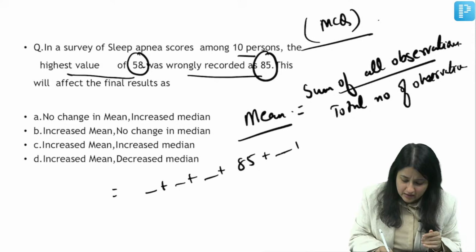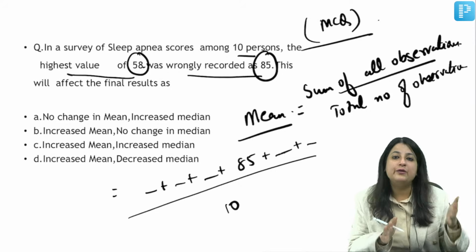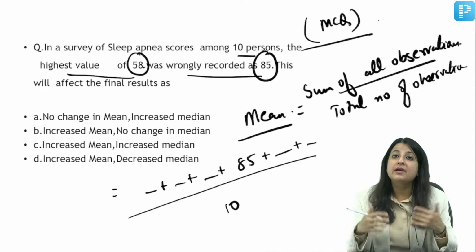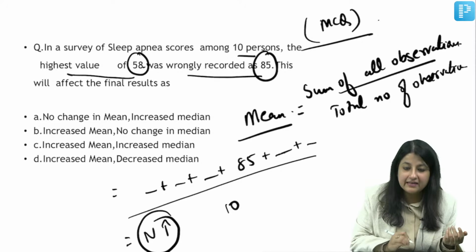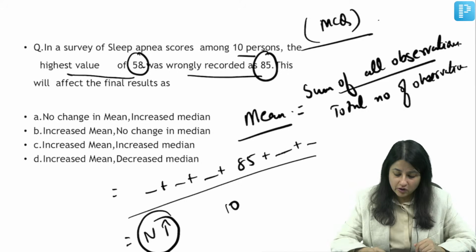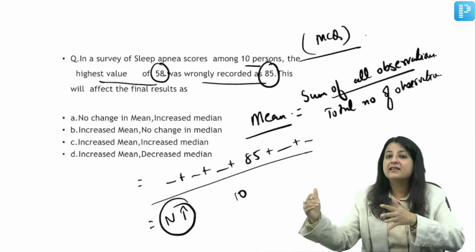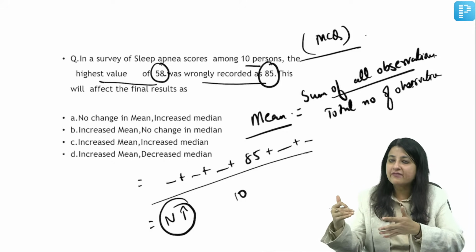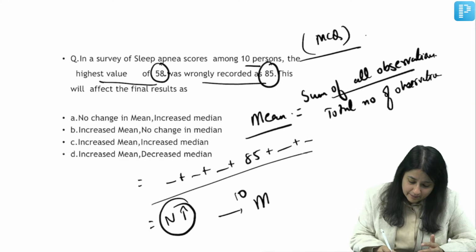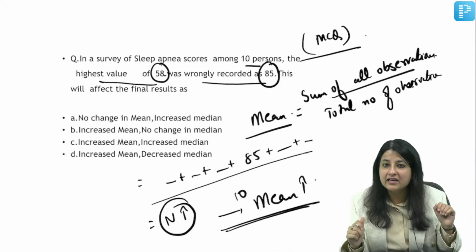Okay, plus, plus, plus. So divided by 10. So when you had to add up 58, instead of that you added up 85. What is going to happen to your numerator, guys? It will increase. Now, if your numerator increases, what is going to happen to the mean? Numerator बढ़ गया, mean will also increase. You will get an exaggerated mean. Are you understanding? Very good.